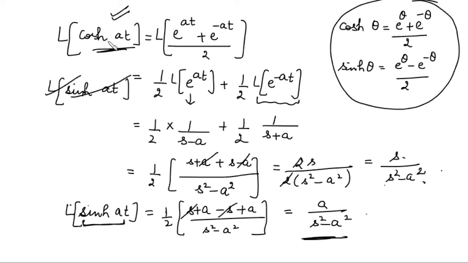Same way में करना है जैसे आपने cos hyperbolic at का किया. You put the formula for sin hyperbolic at, that is e to the power at minus e to the power minus at by 2. So यहाँ पर minus आ जाएगा, यहाँ minus आ जाएगा, and so on. So you have this. Right? Clear है यहाँ तक? Yes, ma'am.